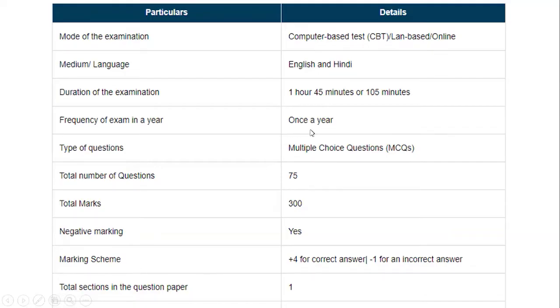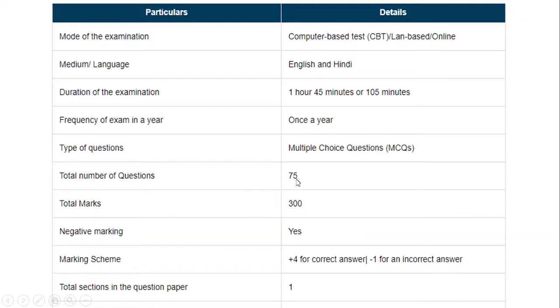So my dear CUET aspirants, please make sure to prepare well because you are getting this opportunity only once in a year. All the questions will be MCQs, that is multiple choice questions. You will have a total of 75 questions. The total maximum marks that you can obtain is 300 marks.